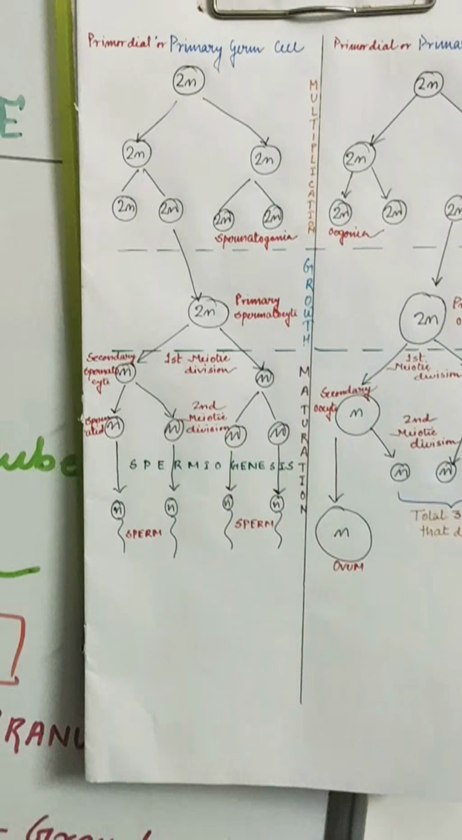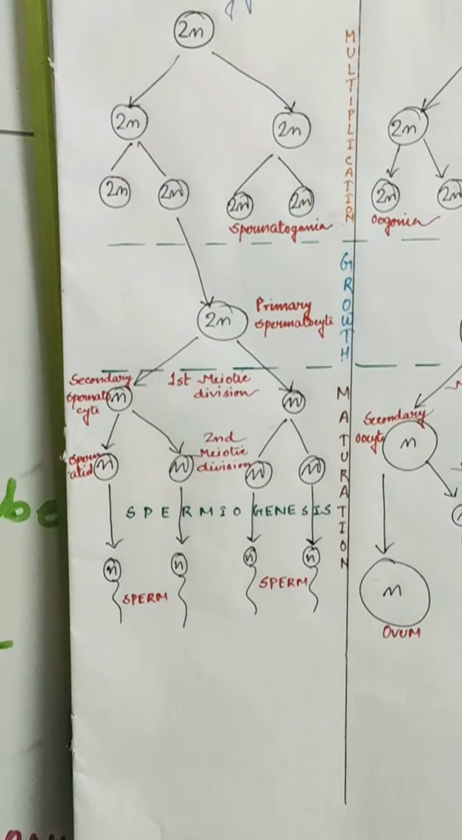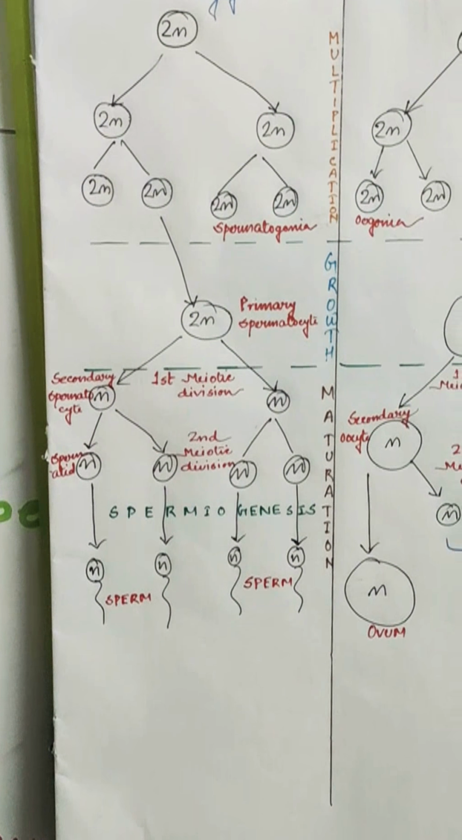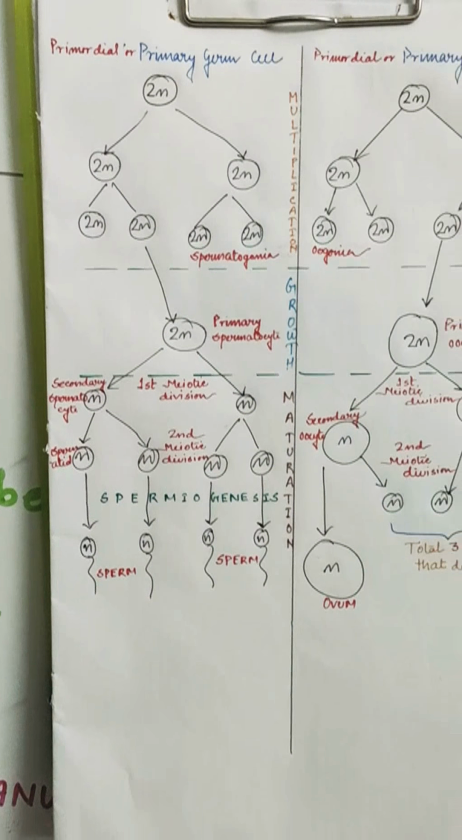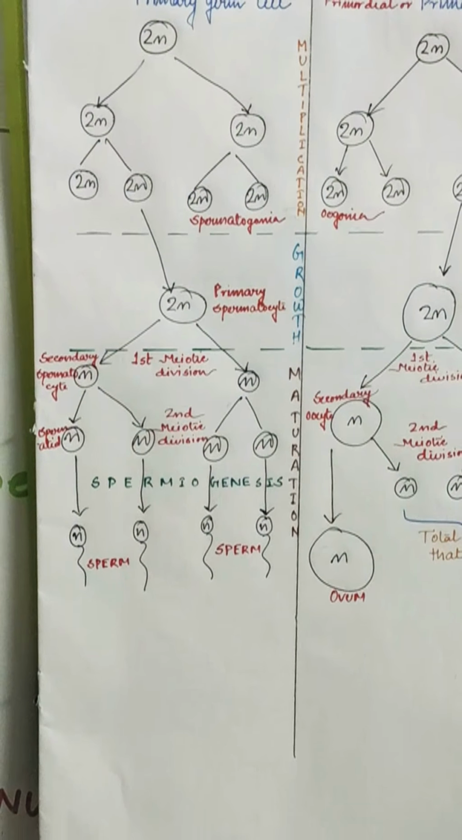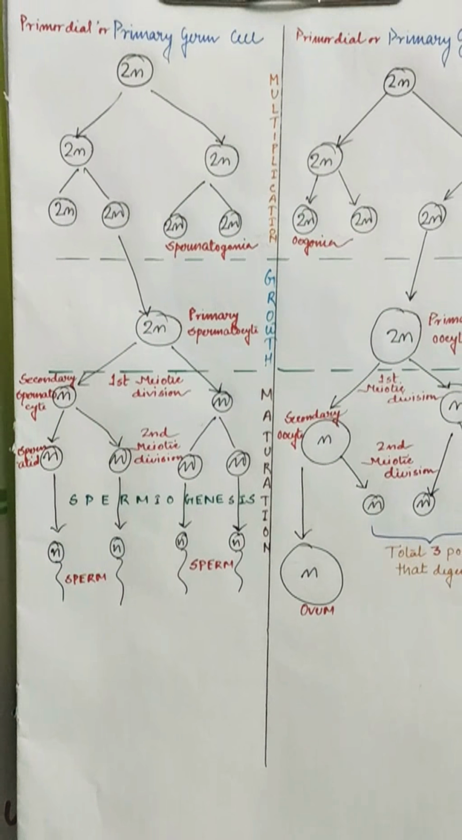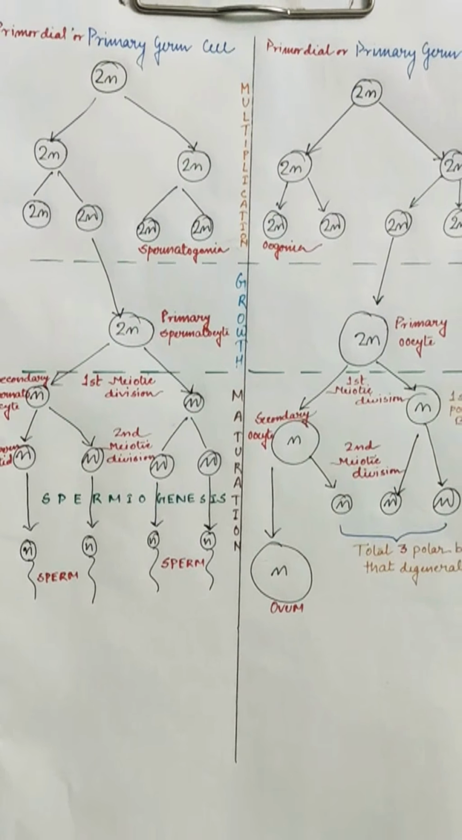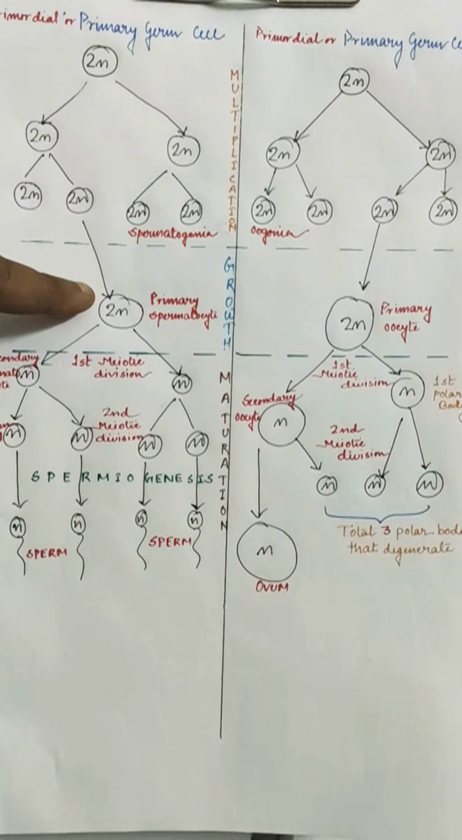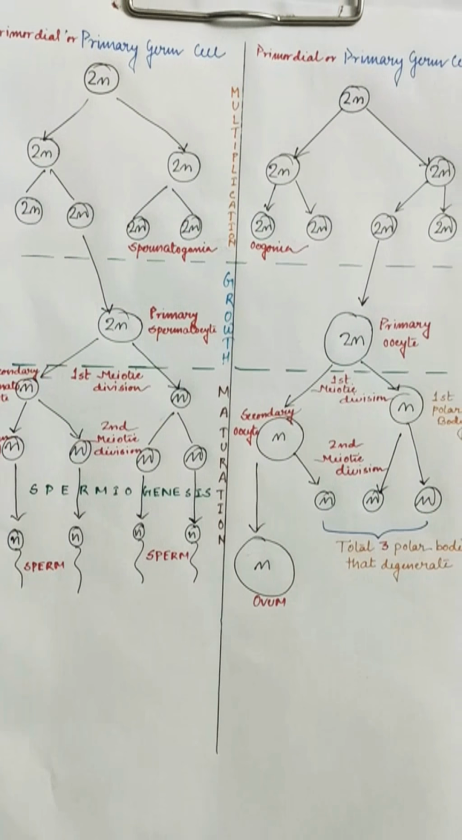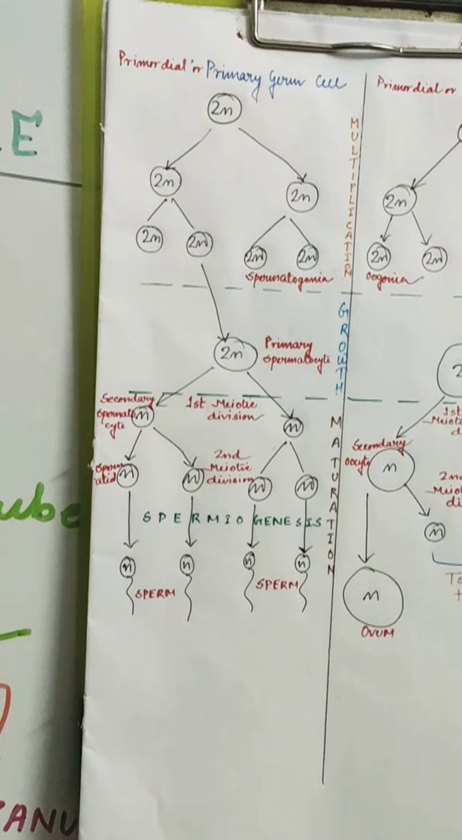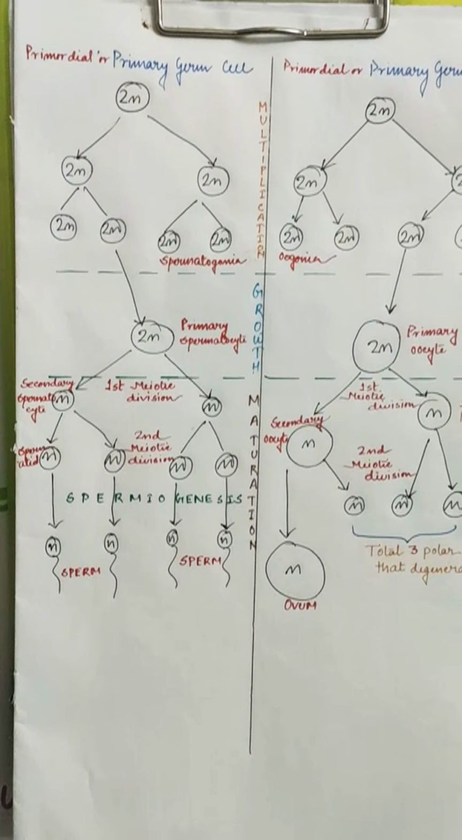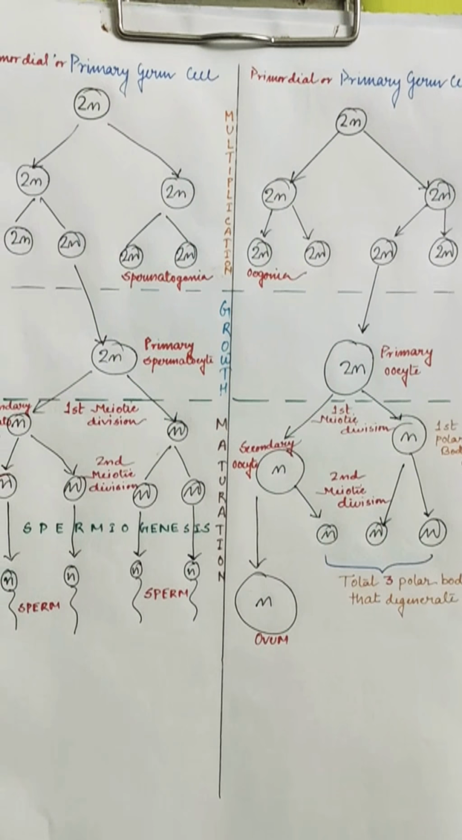What happens? As you can see in spermatogenesis, the fully grown primary spermatocyte, 2n, starts meiotic division. There was 2n, then it gets halved into n and n. That means haploid. Earlier it was diploid, now it is haploid. So it forms secondary spermatocyte.